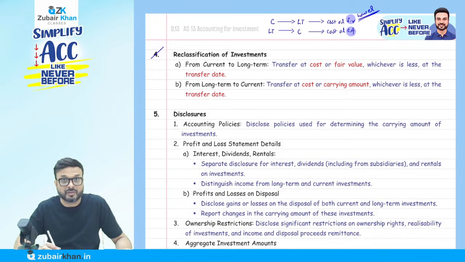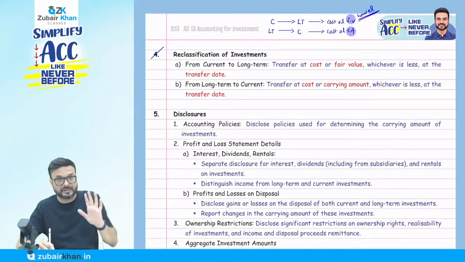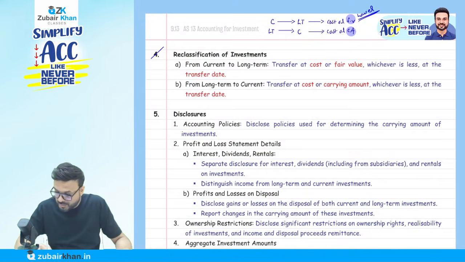But if you are reclassifying from long term to current, they ask for cost or carrying amount, whichever is lower. What do you mean by carrying amount? It is the book value. Cost is not book value. Cost is the price at which you purchased the investment. Carrying amount is the value appearing in the books of account. So cost or carrying amount, whichever is lower.